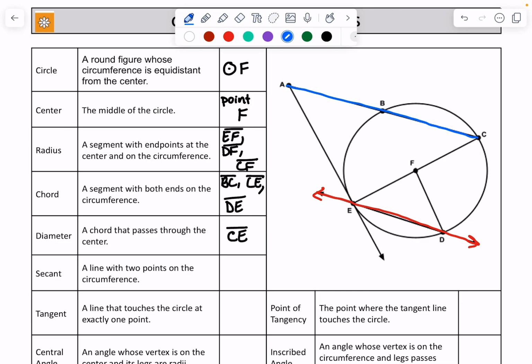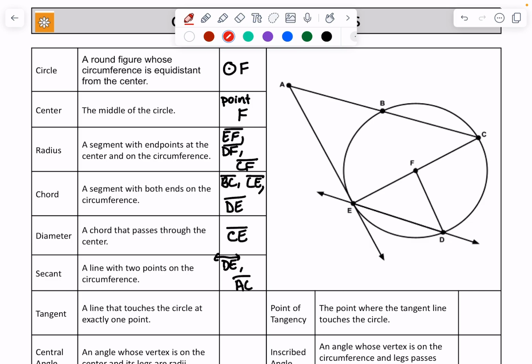And second of all, it is a segment. It has starting and stop points, whereas secants are typically lines. So the red one is a much better representation. So DE, and they are typically lines. But AC is a segment, but is still considered a secant because it goes outside of the circle.